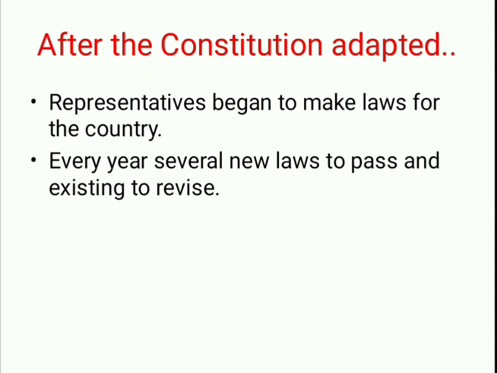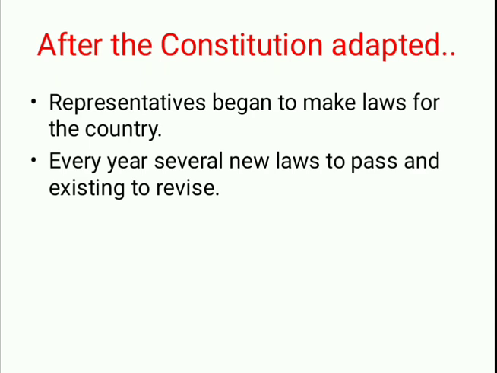Last session we had seen, do laws apply to all, and even we have seen how people reacted against the British laws. Now in this session we will study another part of this lesson, after the constitution adopted.